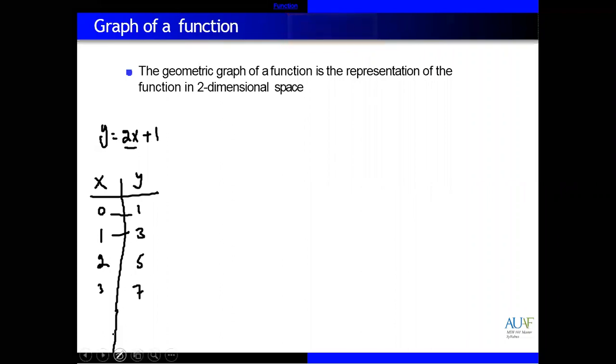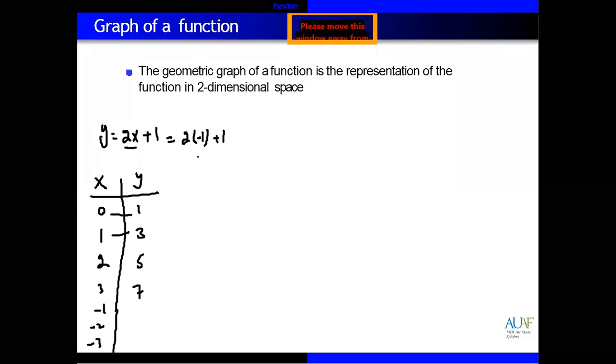Now give some negative values like minus 1, minus 2, and minus 3. So when you give minus 1, this will be 2 times minus 1, then plus 1. So minus 2 plus 1 equal to minus 1. When x is minus 1, y is also minus 1. Same when x is minus 2, y is equal to minus 3. When you give x is equal to minus 3, the y result will be minus 5.